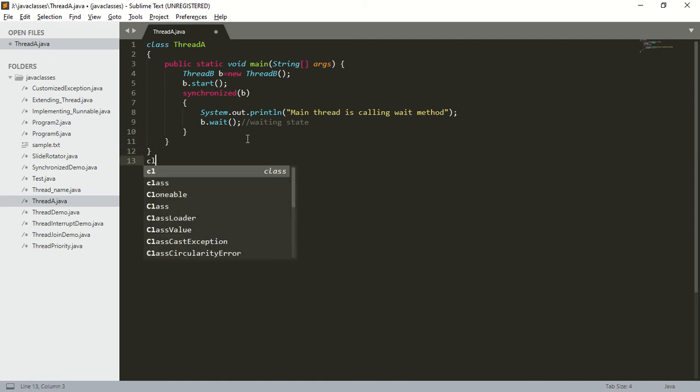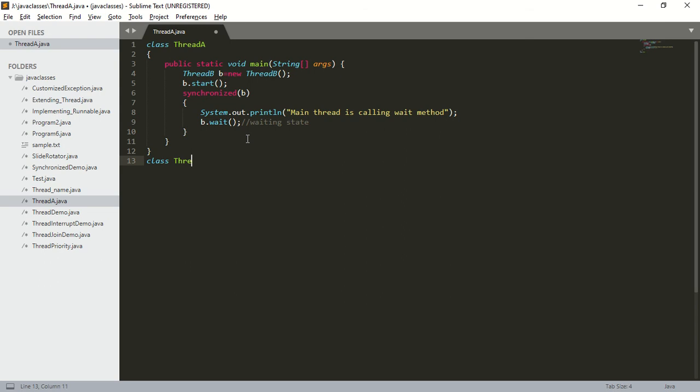Now I'm going to create another class, ThreadB extends Thread.